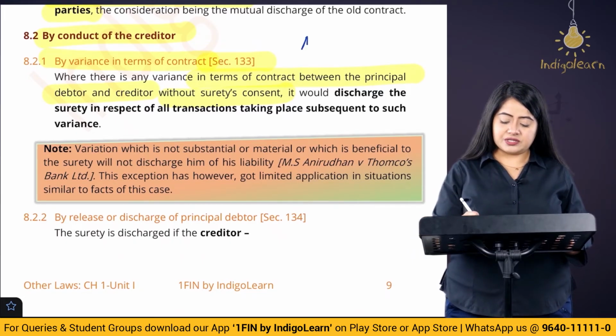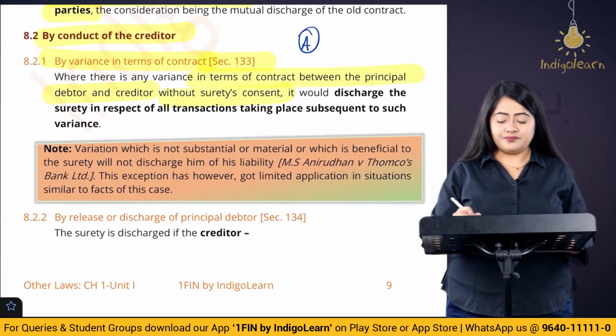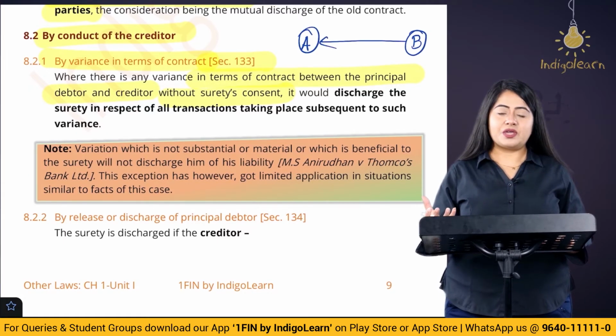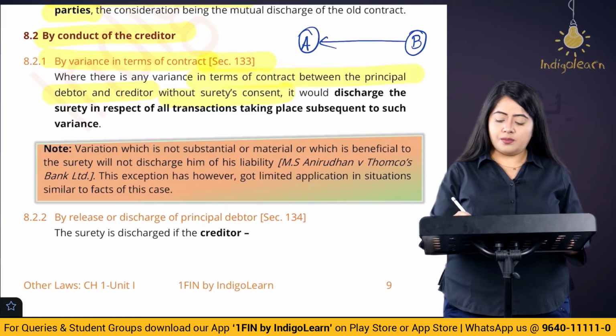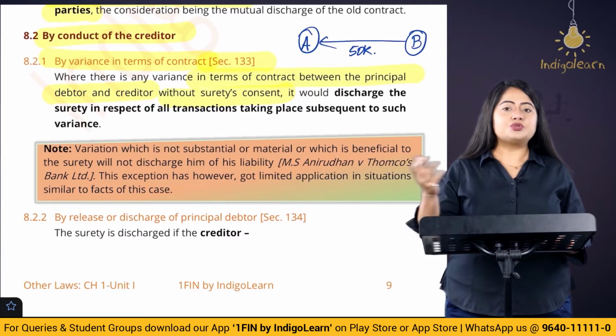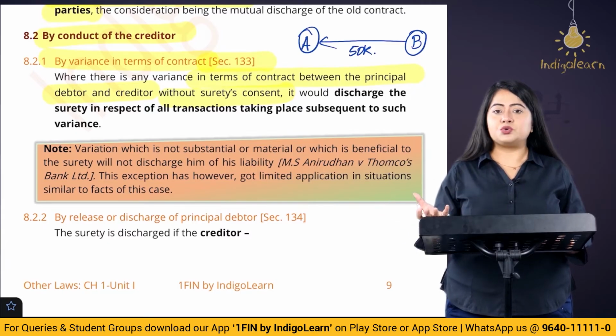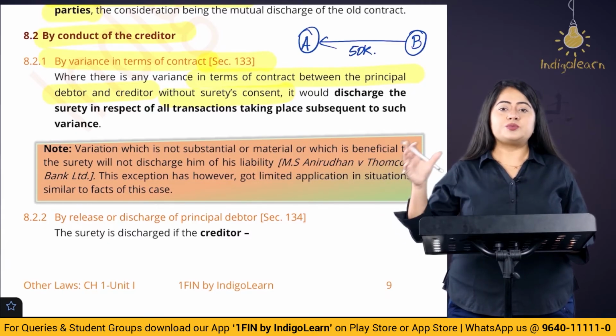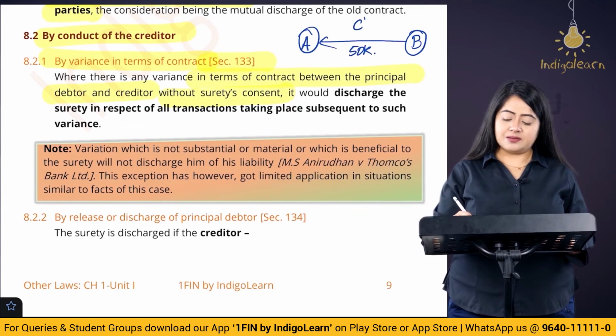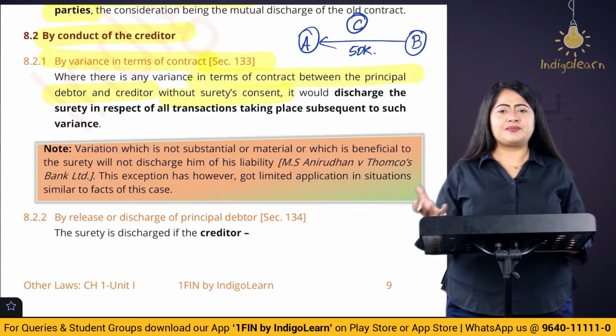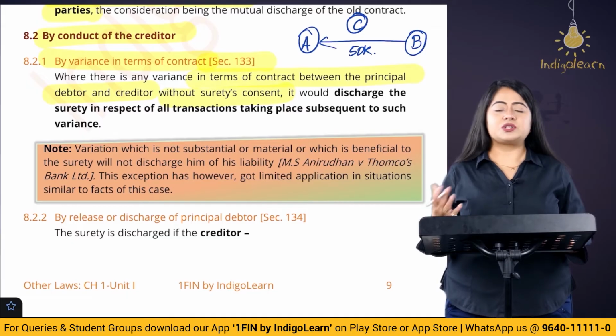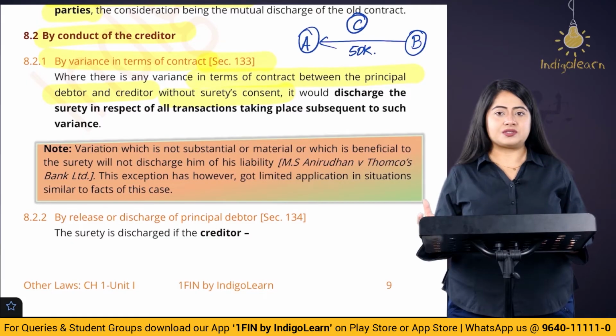Suppose we have a person, Mr. A. A wants a job, so he goes to B to fetch a job. B says, I'm going to give you a job. The salary is going to be 50,000 rupees per month, but I need you to bring me a surety. In case you do something wrong, I want someone to be responsible for you. So here C becomes the surety. C says that in case something wrong happens, he is going to take responsibility. He will repay the damages and the losses, right?